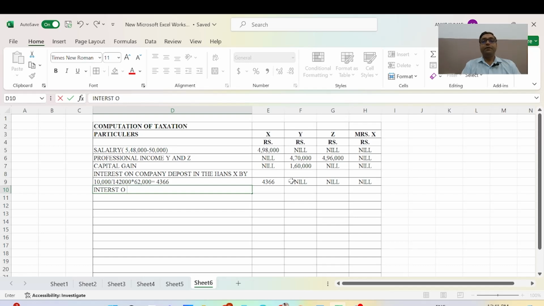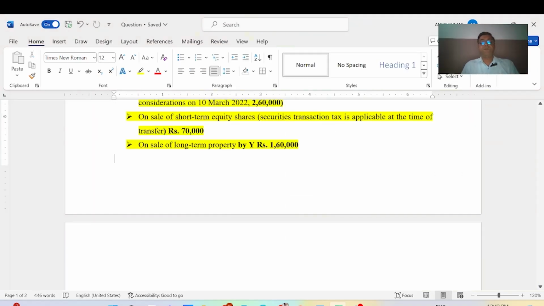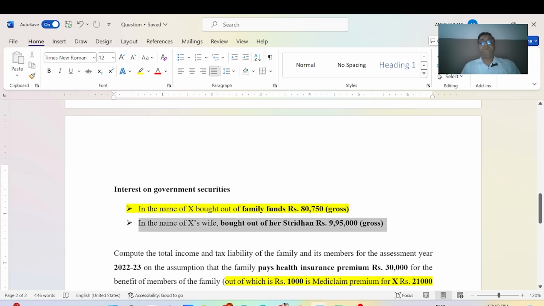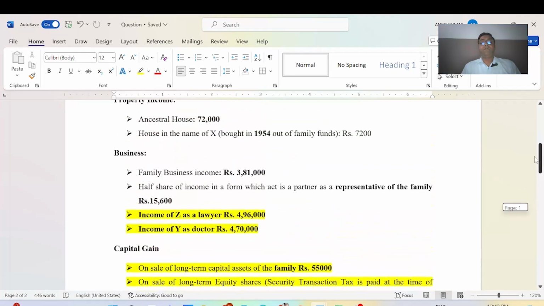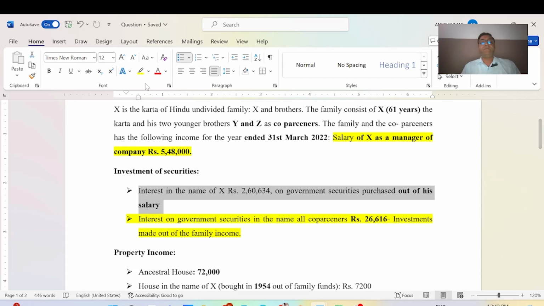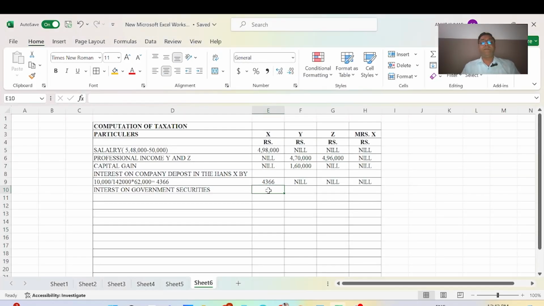Now we will mention interest on government securities. We will see it in this question. Now interest on securities: Mr. X's wife has 9,95,000, and another is 2,60,000. This interest comes in the form of salary, and Mr. X has 2,60,000, 2,60,634, and this will be nil.